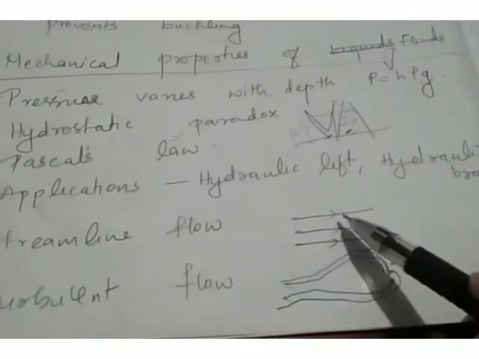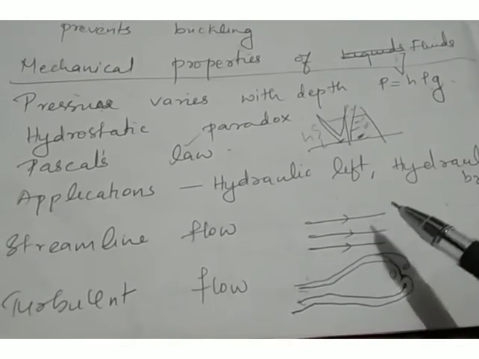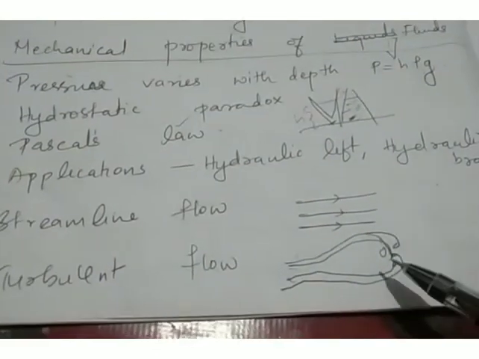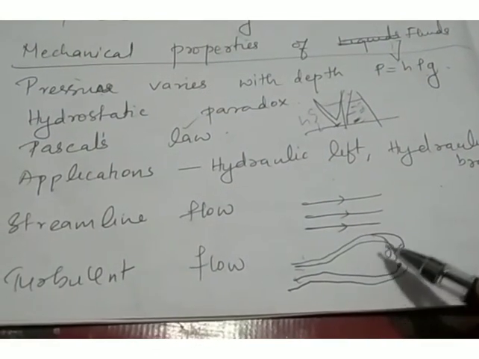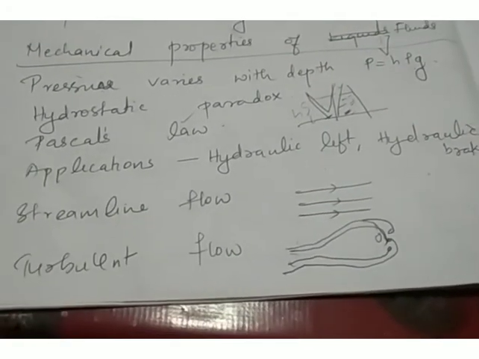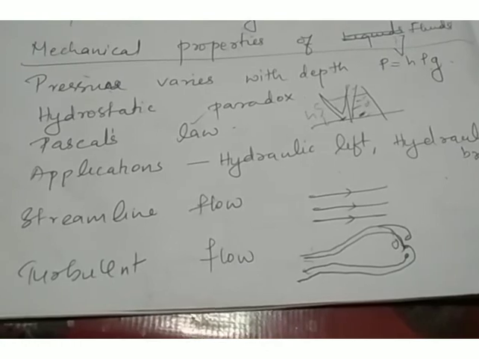The velocity of the particle crossing each point in the streamline flow will be the same. But at the same time, turbulent flow is not an ordered flow. It is a disordered flow, a random flow, we can say. No order is maintained in the turbulent flow.